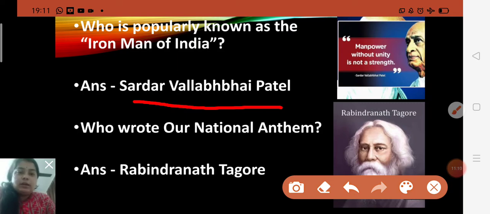So Sardar Vallabhbhai Patel is known as the Iron Man of India, and he teaches us that manpower without unity is not a strength. It means unity is strength. Yes, when you work together in a team, the work becomes very easy. So unity is strength.